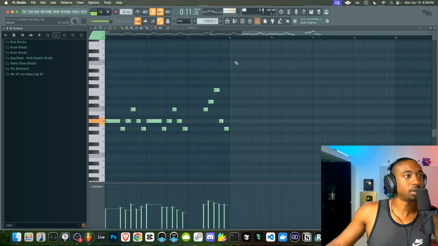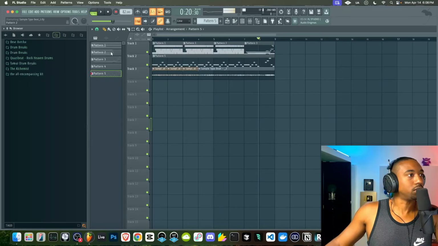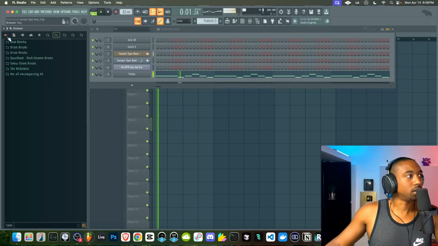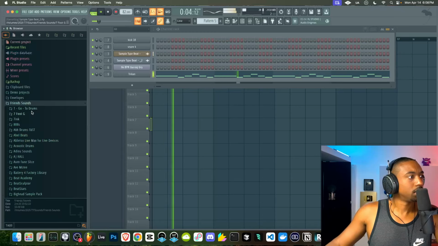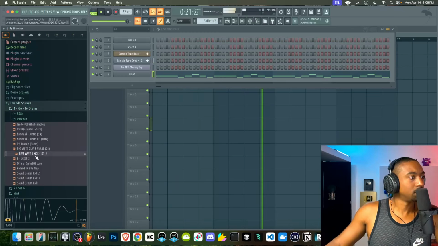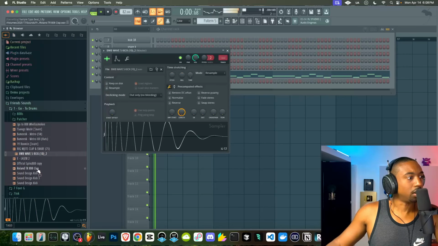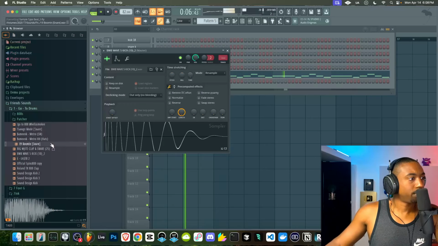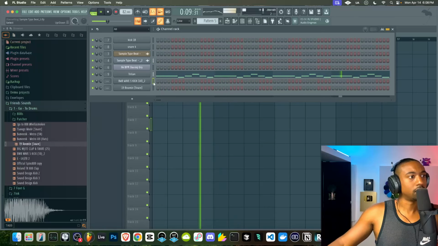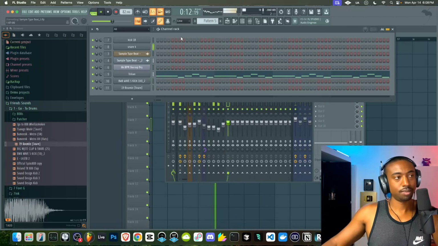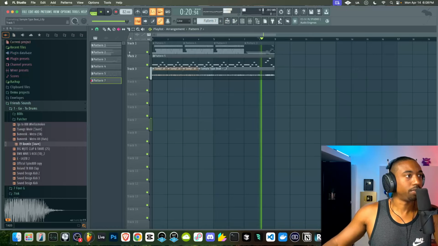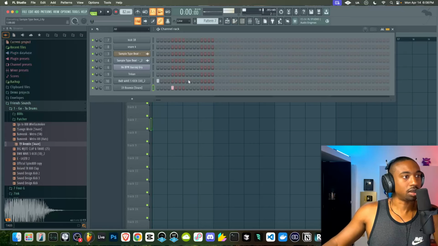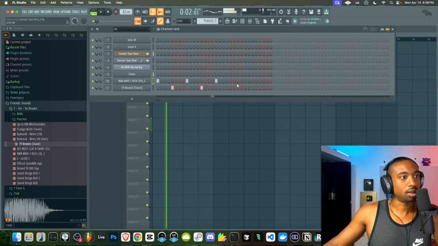Again, I might redo the drums just so they're more basic. I feel like the drums are just doing way too much. Let's just use our more modern drums for now. We'll just use the samples. Bongos. Now we don't have to use trap drums. I think the snare just doesn't match though. It's the only difficult part about older beats, matching the timbre. So just kick, snare, kick, snare, kick.